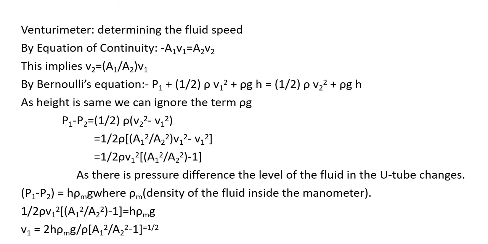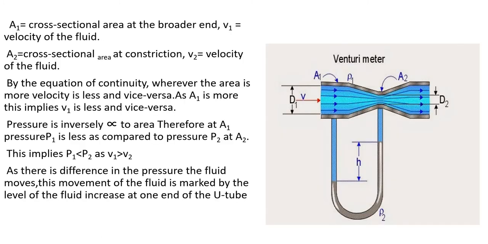Because of the difference in pressure, the level of the fluid in the U-tube changes. So we can write P1 minus P2 as h rho m into g. And what is h? The difference in height of the liquid in the manometer.